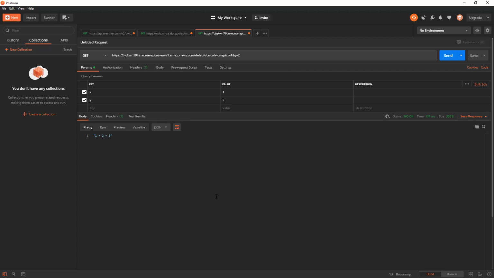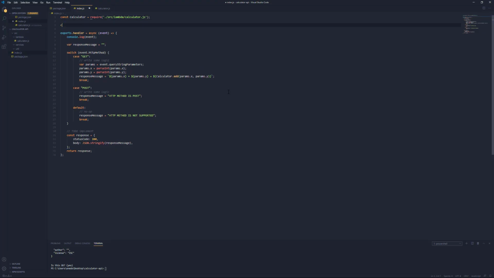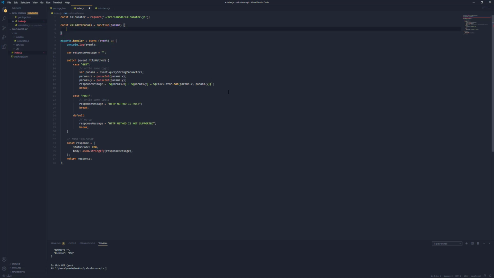So let's go ahead and try to validate these parameters and provide some useful feedback to the caller. So what I'm going to do is actually create a new function. This is going to be called validate params. That's going to be equal to a function that accepts some sort of parameters, and then that's also going to return the parameters if they are formatted correctly. And if they're not formatted correctly, then we'll return some sort of error.